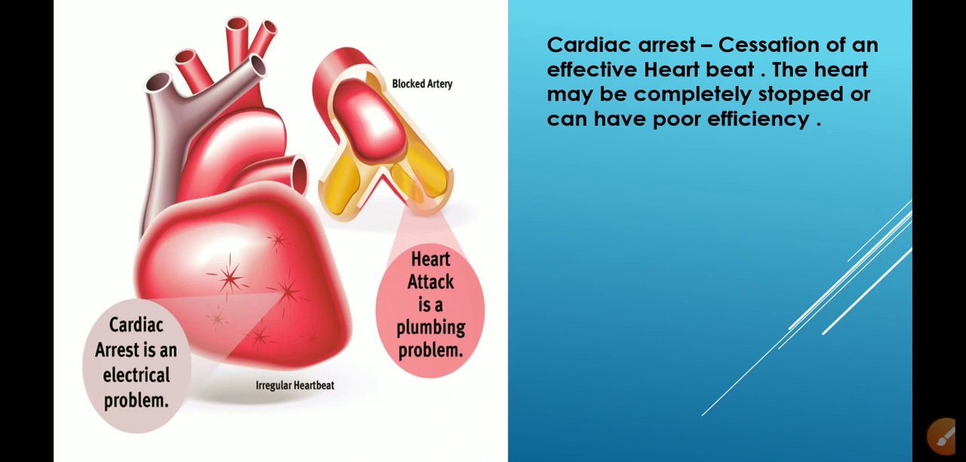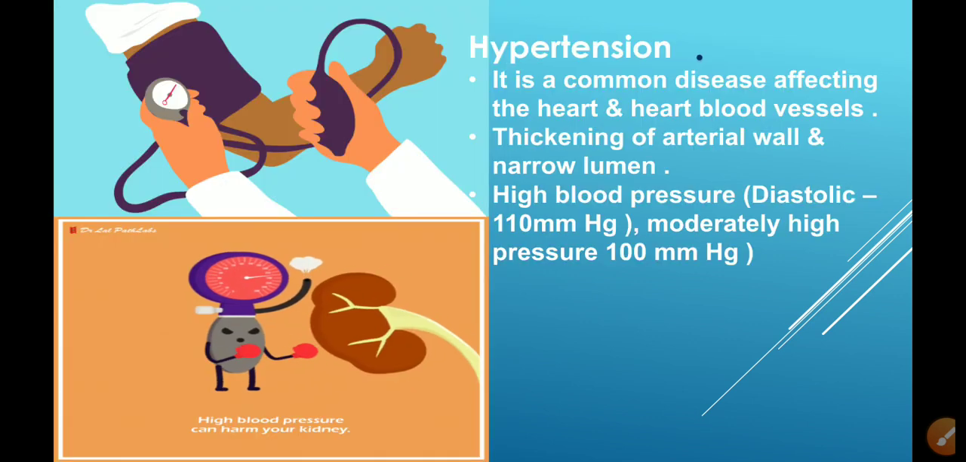Now, what happens in a heart attack? Heart attack is a plumbing problem. Plumbing problem means because of the blockage in the artery, the blood supply to the heart is stopped and the heart is unable to pump the blood to the entire body. That is called heart attack.